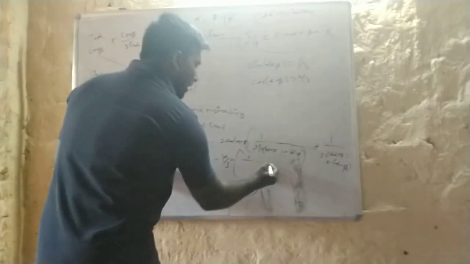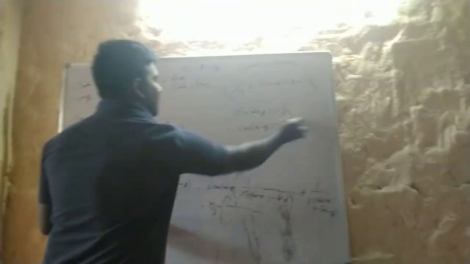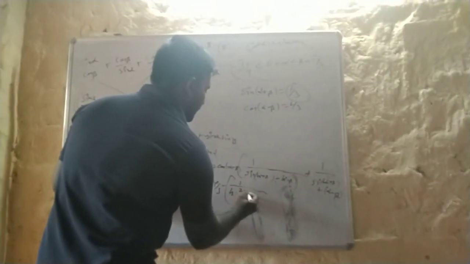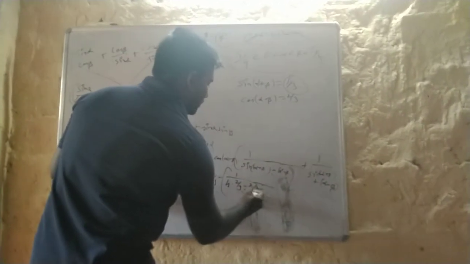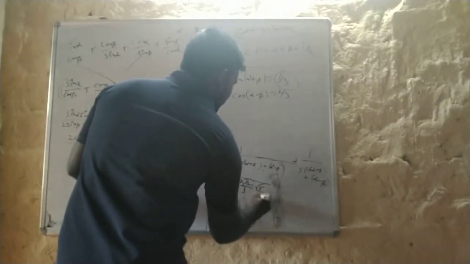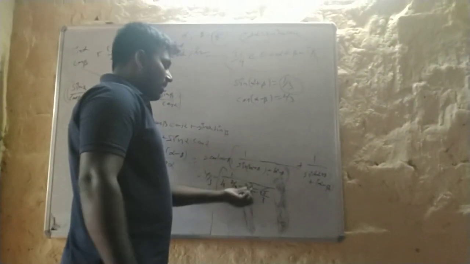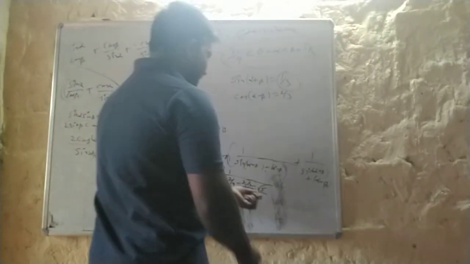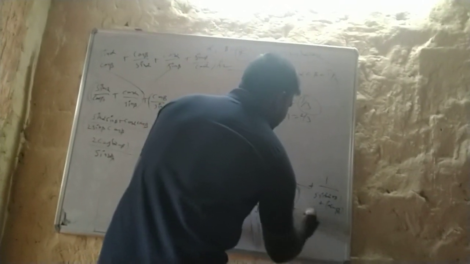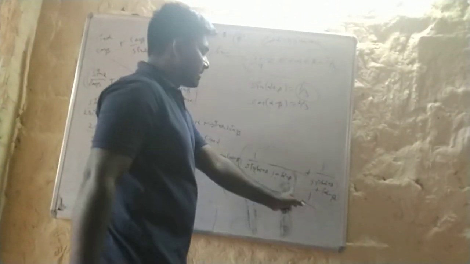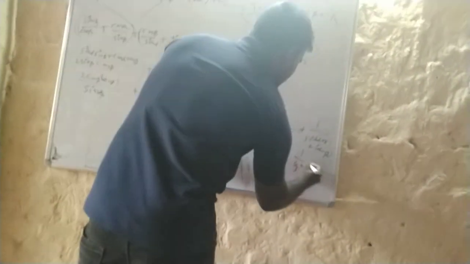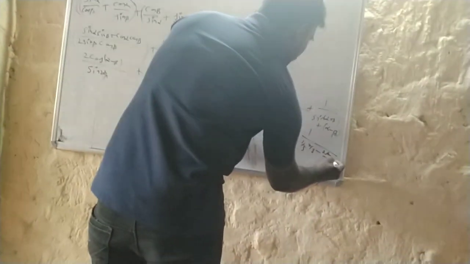Then we have 1 by 3 and 2 by 3 minus 2 into root 2 by 3, again root 5 by 3. This is the cos of alpha plus beta, the actual formula, and this is the sin of alpha minus beta. The same appears again, just the sign will be changed. So again 1 by 3 into 2 by 3 minus 2 into 2 by 3 into root 5 by 3.